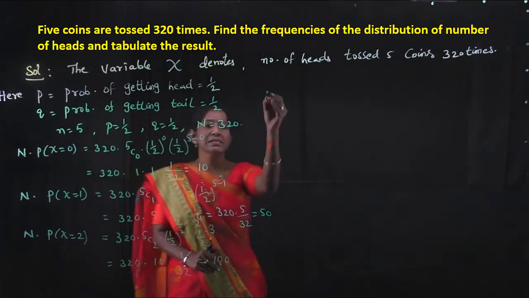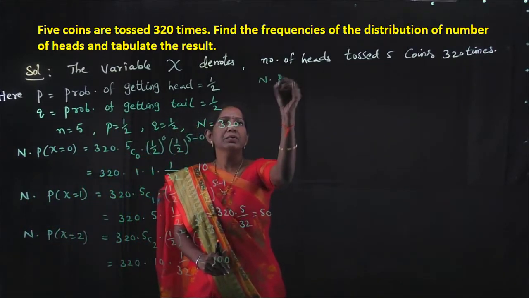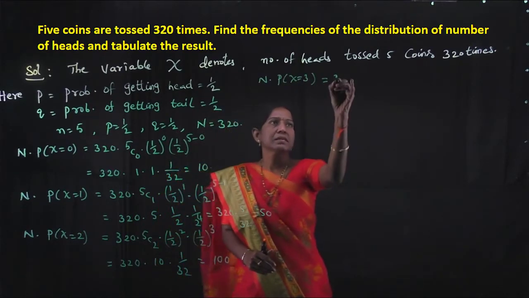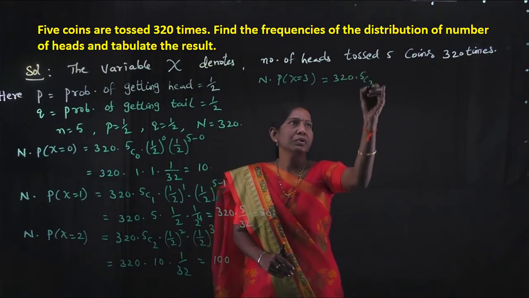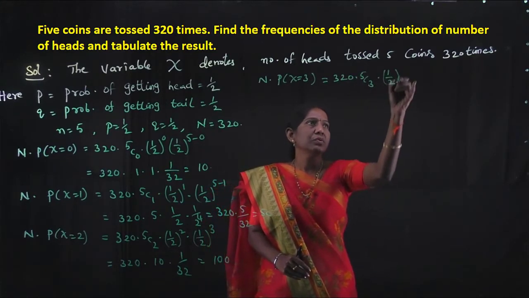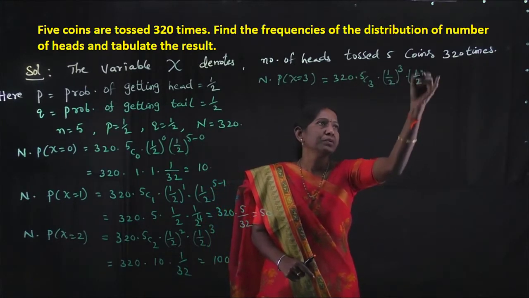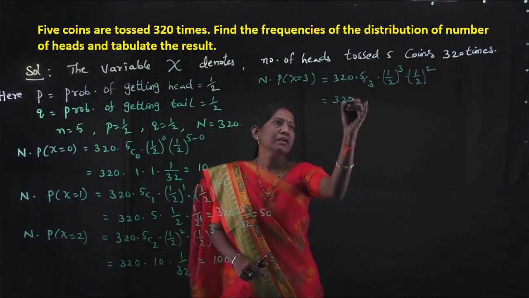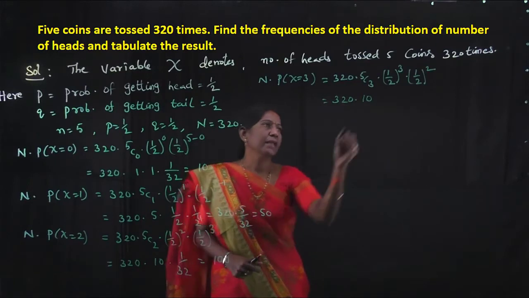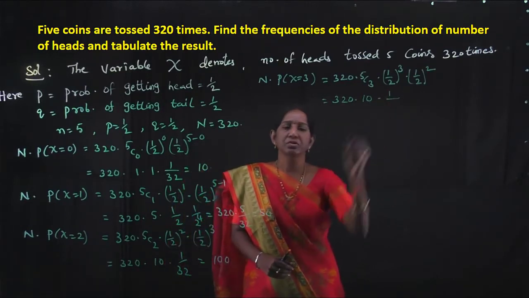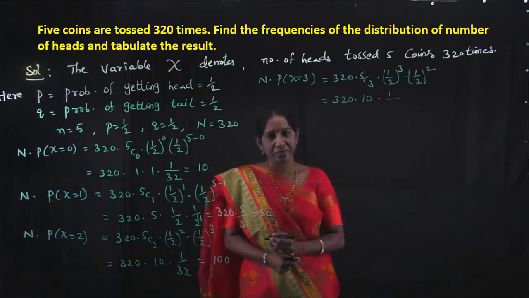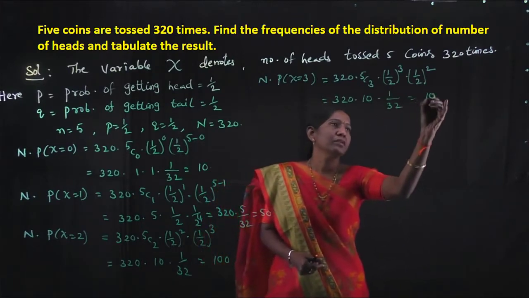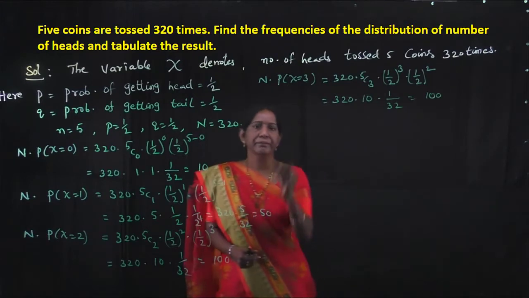And next one is capital N into P of x is equal to 3. That is 320 into 5c3 into 1 by 2 whole cube into 1 by 2 whole square. So 320, 5c3 is 10 into 1 by 2 cube into 1 by 2 square, that is 2 power 5, 32. So 1 by 32, then this value is 100.